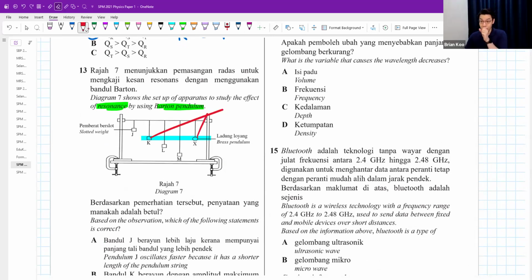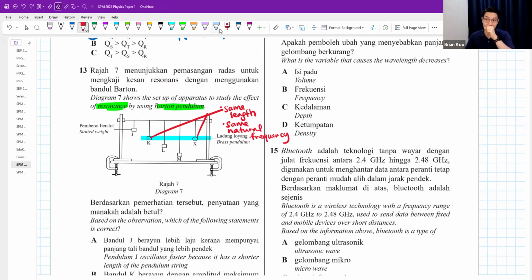K and X, K and X, they are the same length. Because they are the same length for a pendulum, when you have a same length pendulum, a pendulum will naturally want to swing at a certain frequency. We call that a natural frequency. So not only do they have the same length, they have the same natural frequency. They like to swing a similar way.